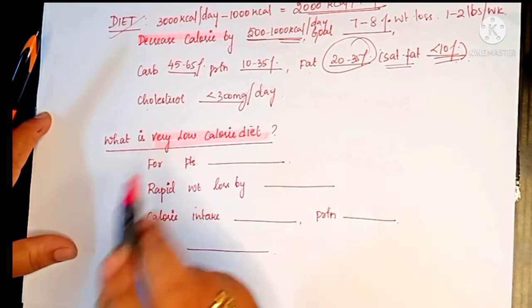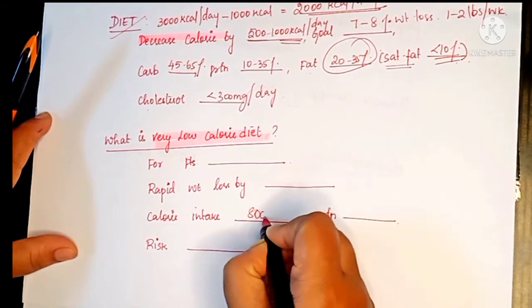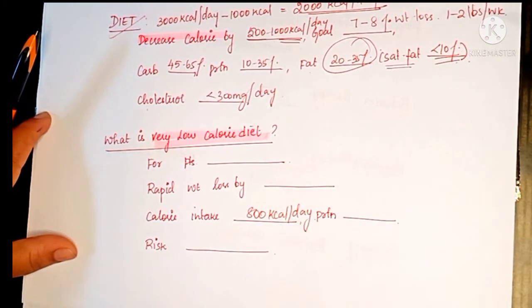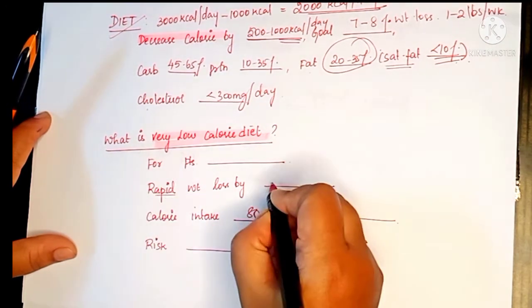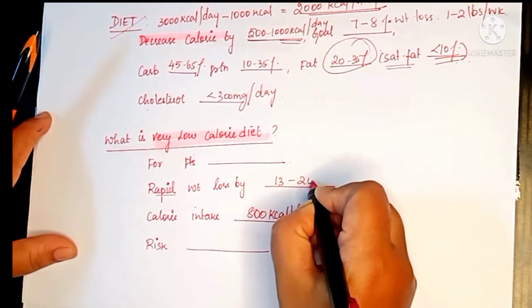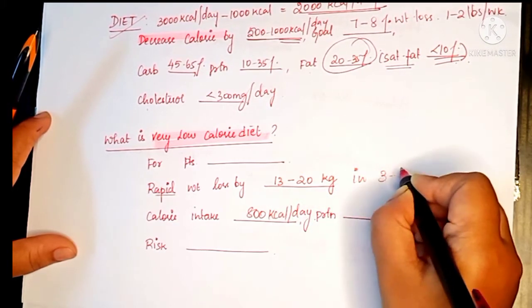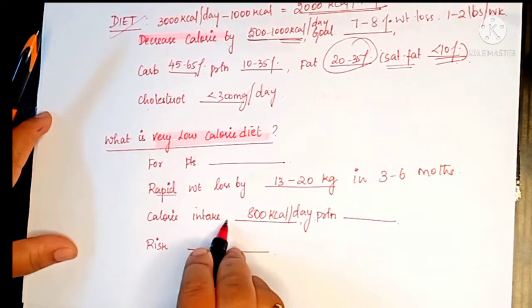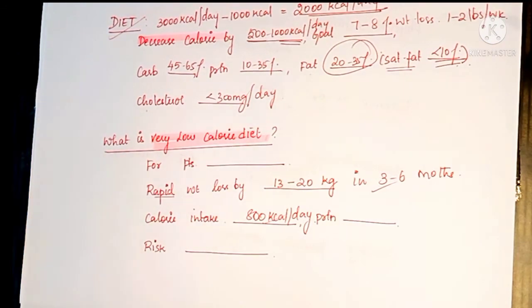But in very low calorie diet, we have to take only 800 kilocalories per day. Then only we can expect rapid weight loss. How much is our rapid weight loss? We are expecting around 13 to 20 kgs weight loss in 3 to 6 months. Okay, we have to take only 800 kilocalories per day and we are expecting around 13 to 20 kgs weight loss in 3 to 6 months.